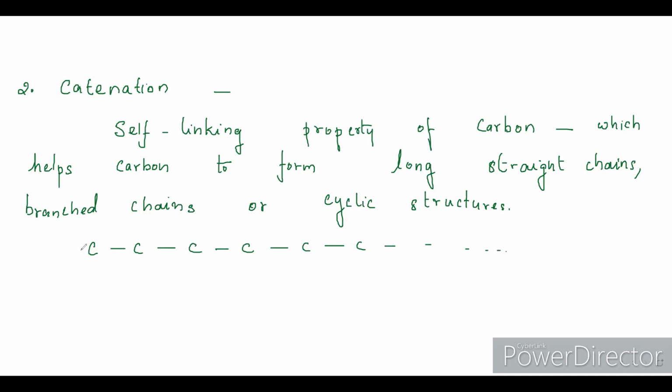This is a straight chain. You can even have branched chains like this, or you can even have closed structured carbons. This particular property of carbon is called catenation.